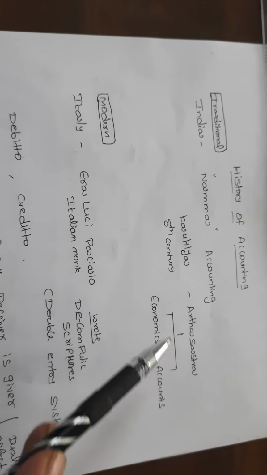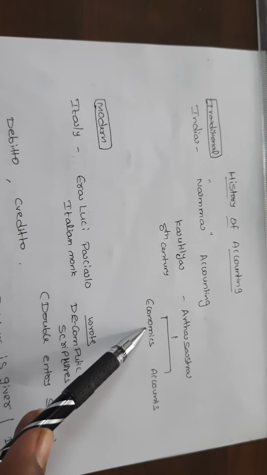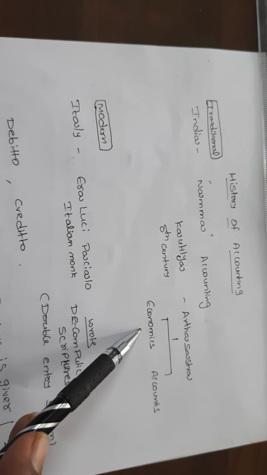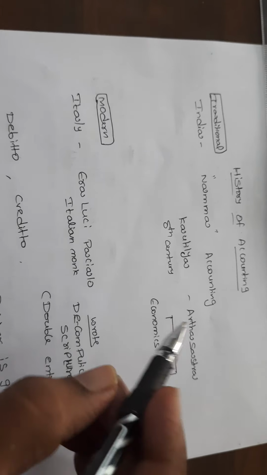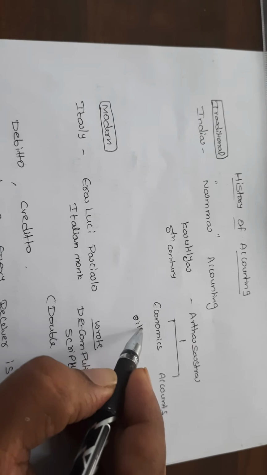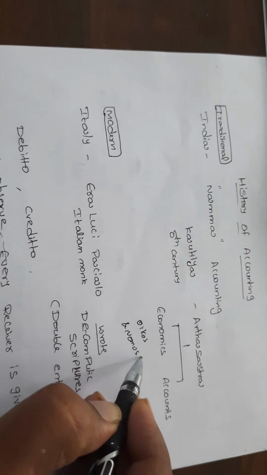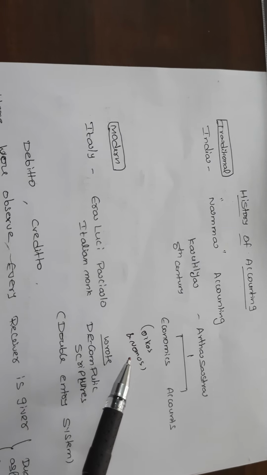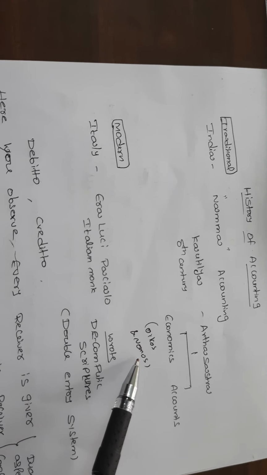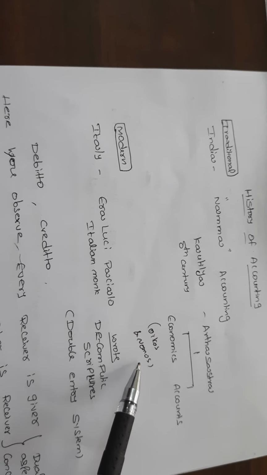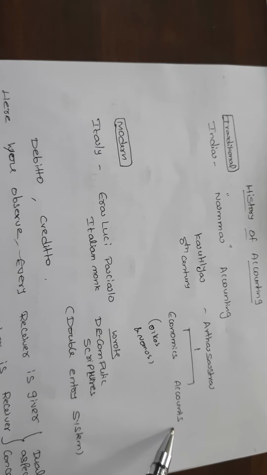Now this word economics comes from the Greek words oikos and nomos. Oikos and nomos mean that economics is home-based, individual; our mothers are doing it. So it is done in every place. Now we concentrate on accounts only here.